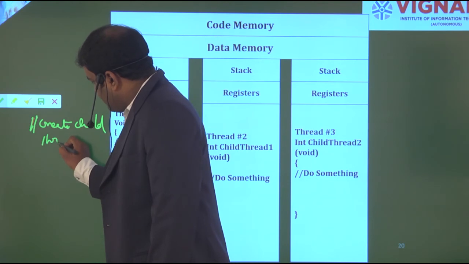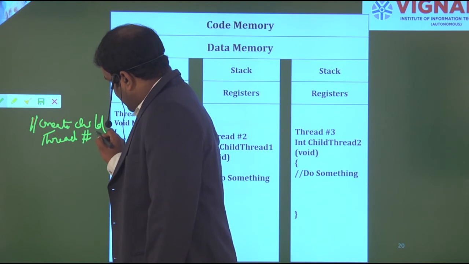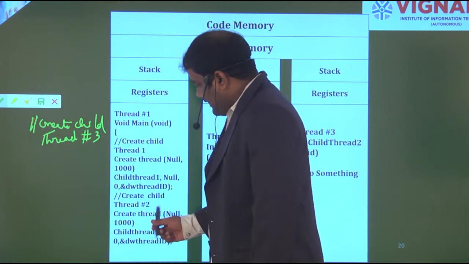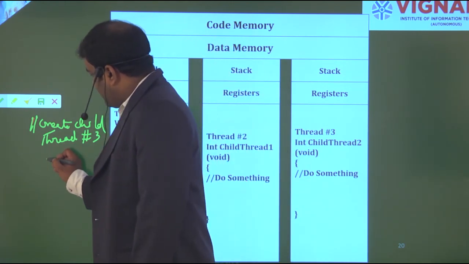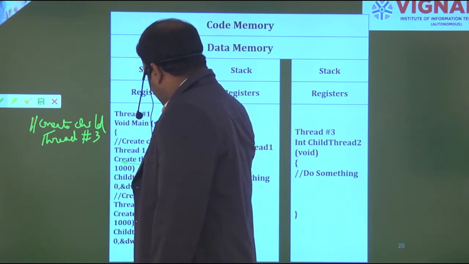So I am creating one more thread, thread 3, which is a subthread of p1. So p1 has the location of creating the thread.